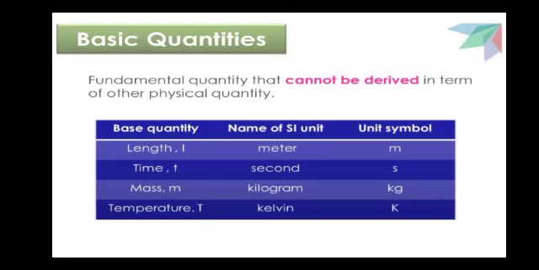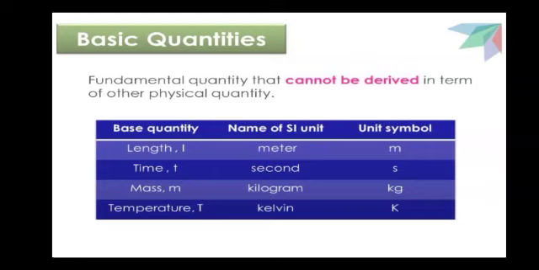In simple words, base quantities are the quantities on the basis of which other quantities can be expressed. They are fundamental quantities that cannot be derived in terms of other physical quantities. These are length, mass, time, electric current, temperature, intensity of light, and amount of substance.